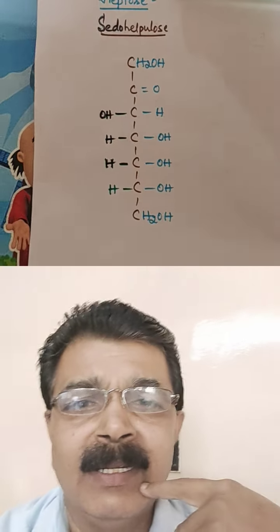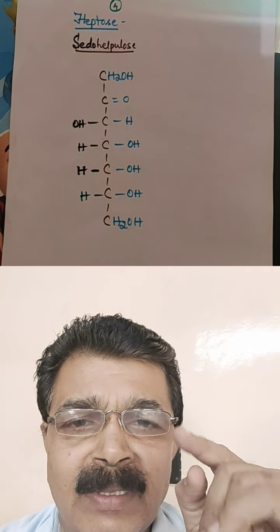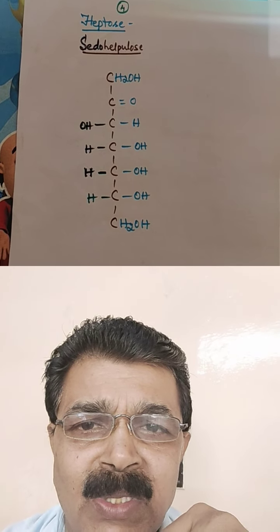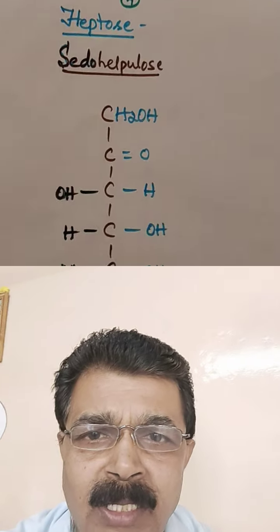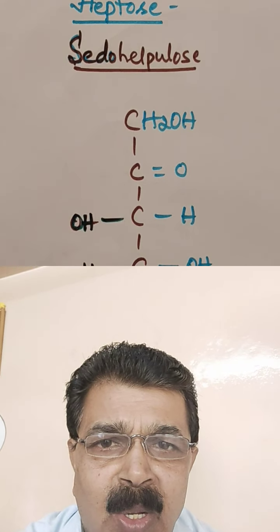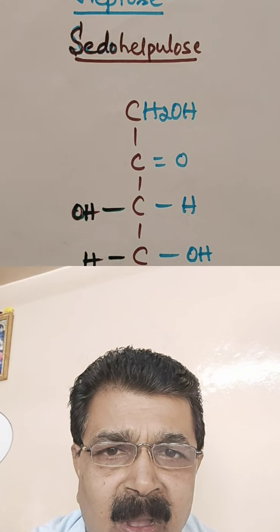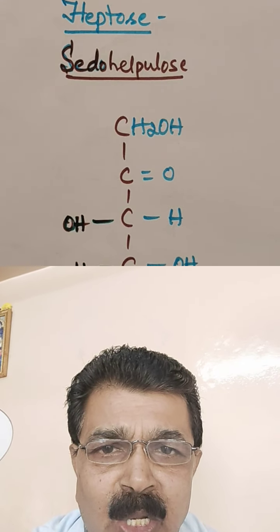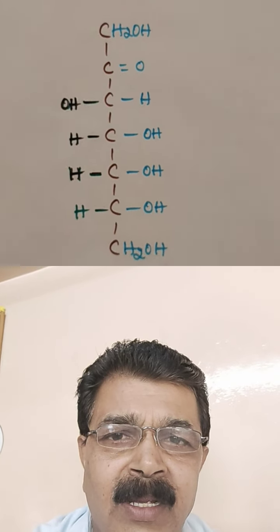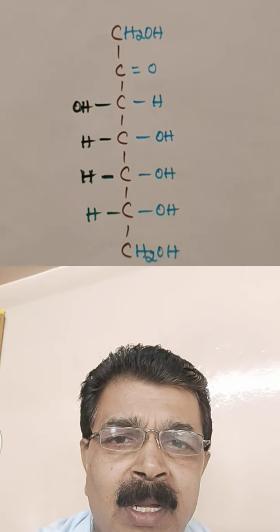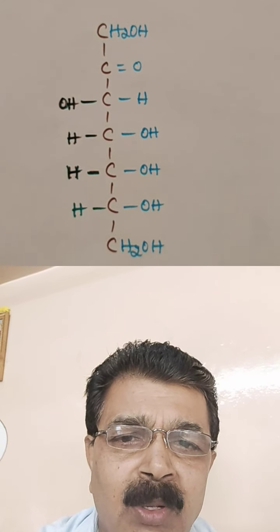After this, the last example is the heptose among the monosaccharides. The number of carbon atoms is 7. Just observe the name, pseudoheptulose. The number of carbon atoms is 7, with CH2OH, CH2OH, two groups, and one carbonyl group CO, and then OH and H bonds.